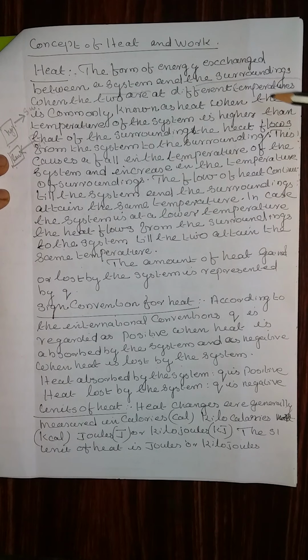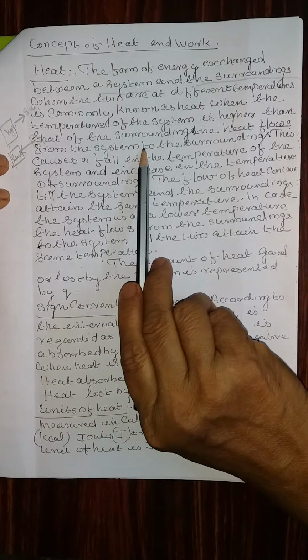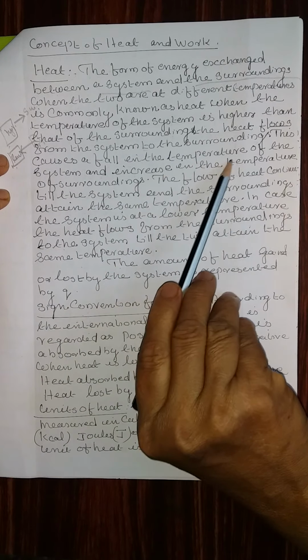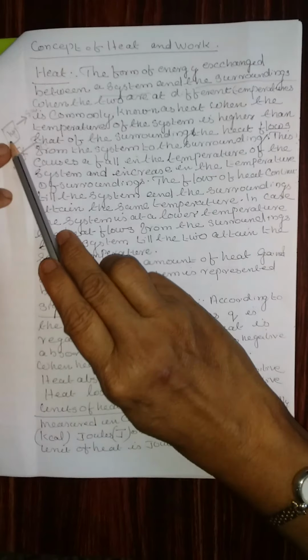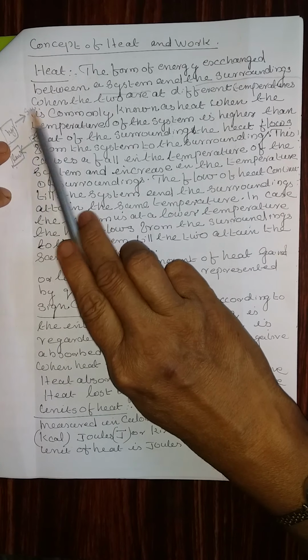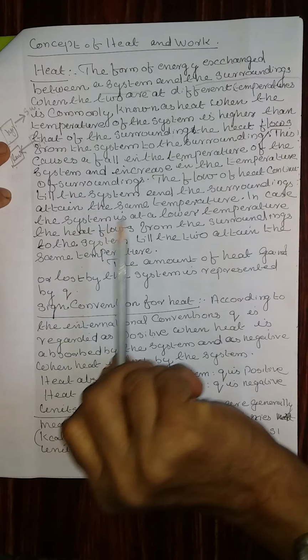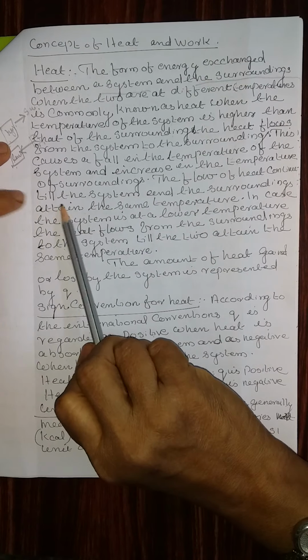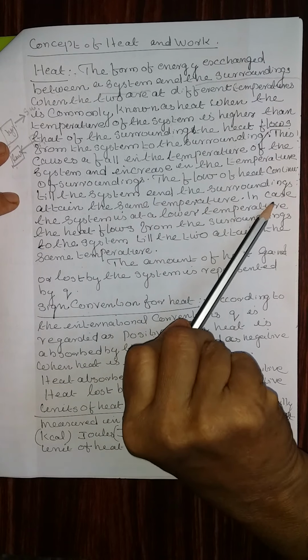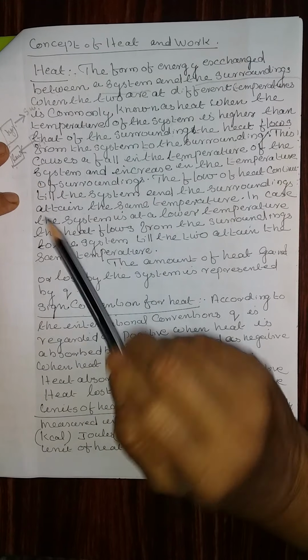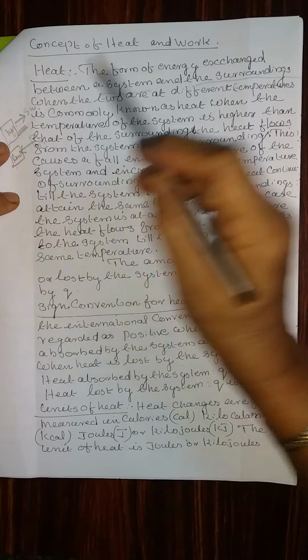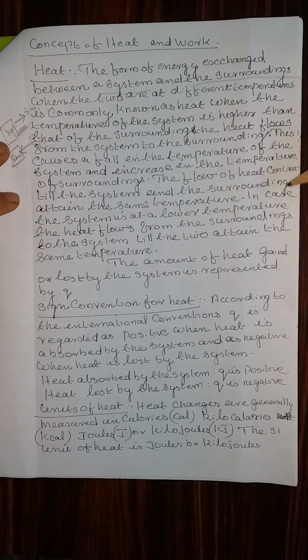When the temperature of the system is higher than that of the surrounding, the heat flows from the system to the surrounding. This causes a fall in the temperature. The flow of heat continues till the system and the surroundings attain the same temperature, that is, when the surrounding and the system are equal.